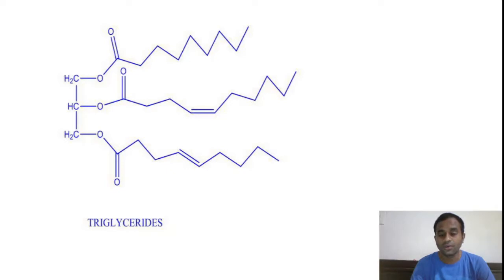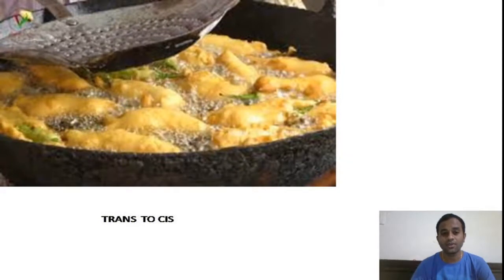Just now I told you that the cis unsaturated fatty acids are converted into trans type during the hydrogenation process, during the heating. So here you can see an image for you. Here we are boiling the oil during the preparation of various foods. So we should avoid over-fried and over-processed food.